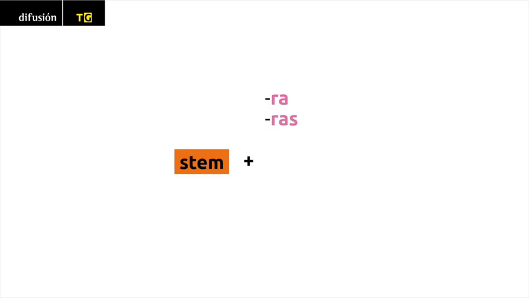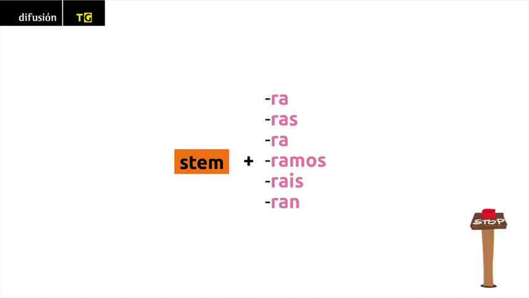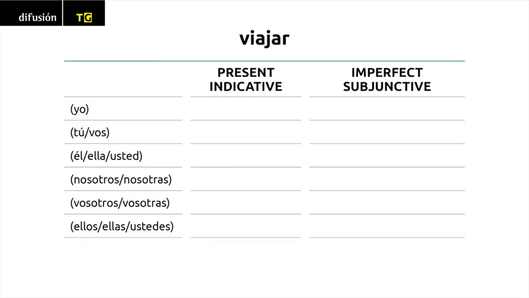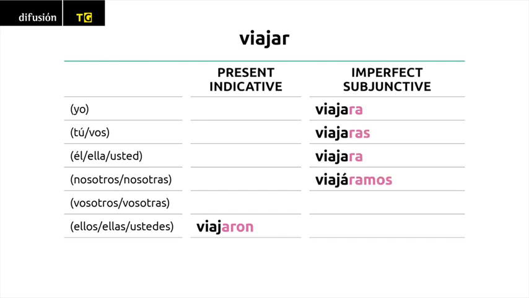Ra, ras, ra, ramos, rais, ran. Viajar, viajaron. Viajara, viajaras, viajara, viajáramos, viajarais, viajaran. Please note that the nosotros, nosotras form always has a written accent.